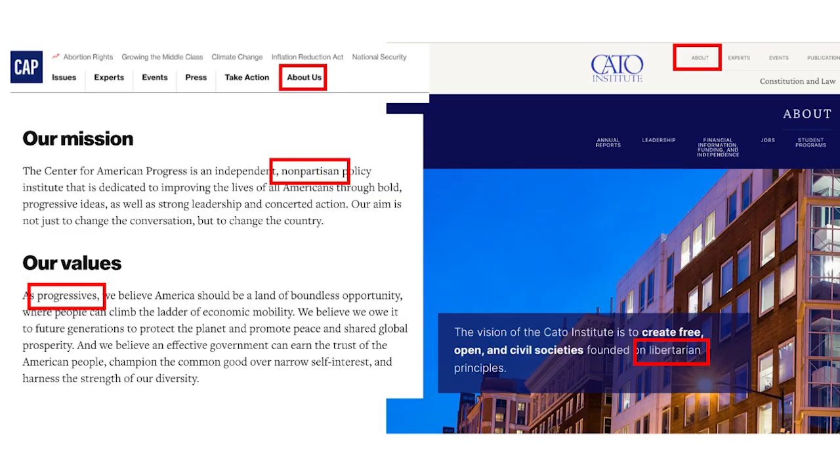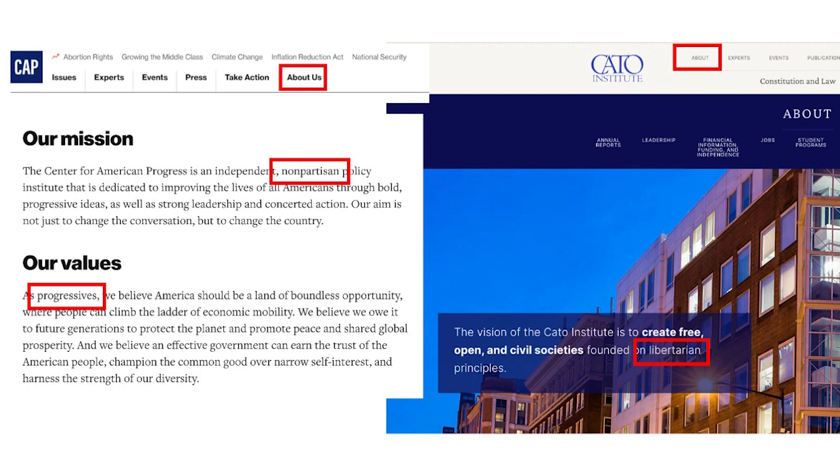Other think tanks have an explicit agenda. The Heritage Foundation and Cato Institute are both well-known think tanks on the right, while the Center for American Progress fills a similar role on the left. Credible think tanks like this will be explicit about their perspective. If you click on About when looking at their website, Heritage will tell you that they seek to define conservative values, while Cato is explicitly libertarian and CAP progressive.